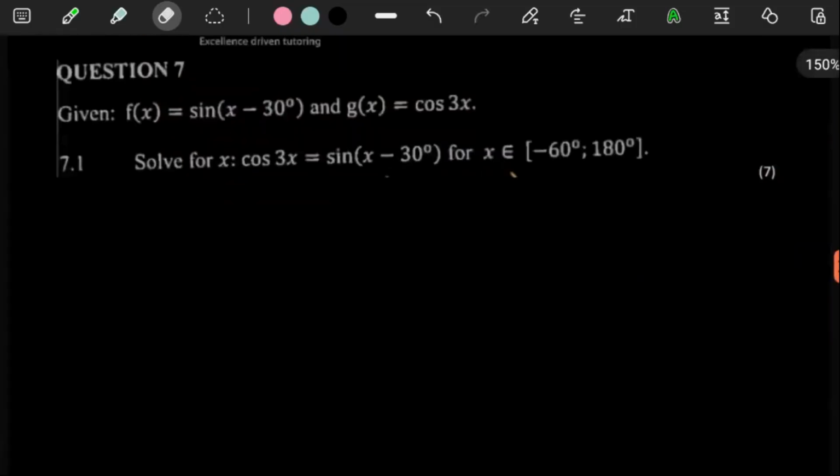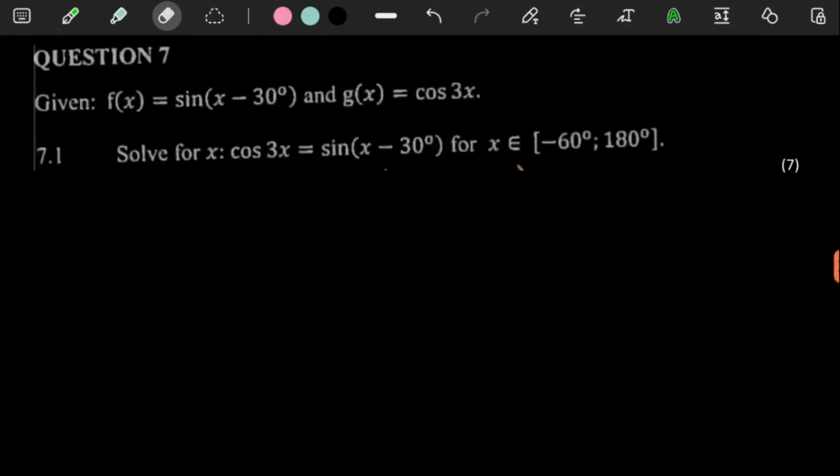Okay, so question number 7. We're working on the trig graphs clearly. It says given that f of x is equal to sine x minus 30, right?